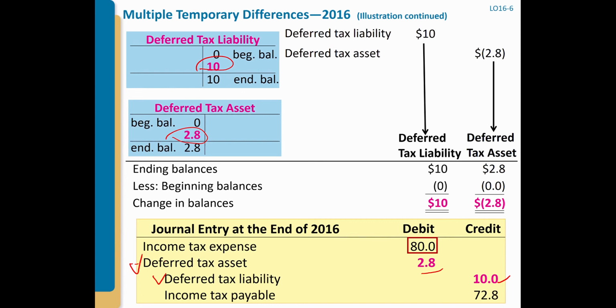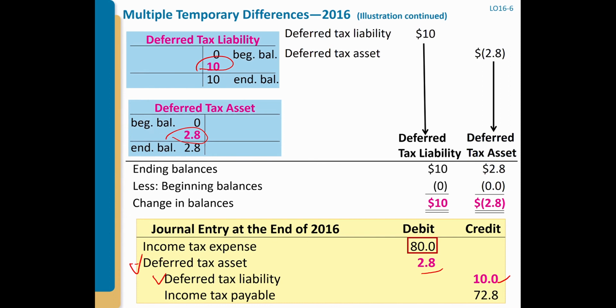So in the balance sheet, can I put them together and see how much liability? No, you don't put those two together. On the balance sheet, you're going to report separately. You report the deferred tax asset as one of the assets, and you report deferred tax liability as one of the liabilities.